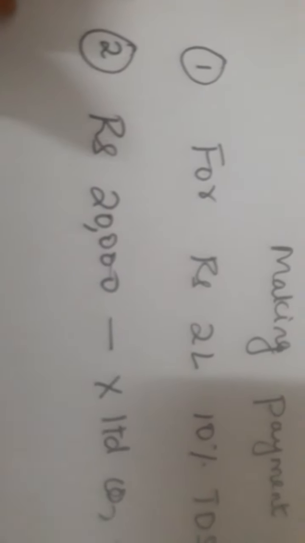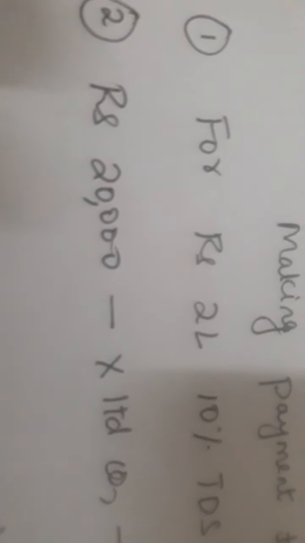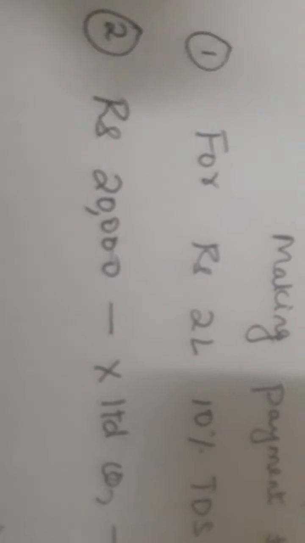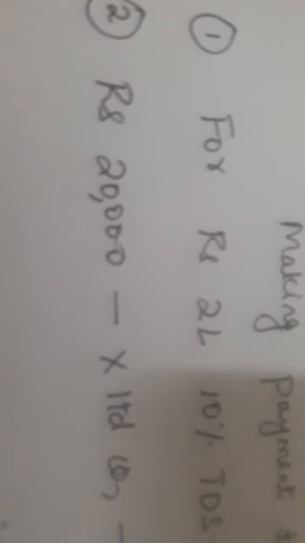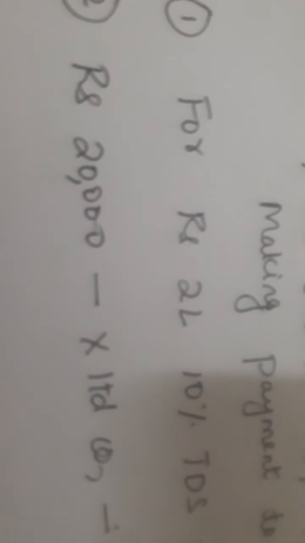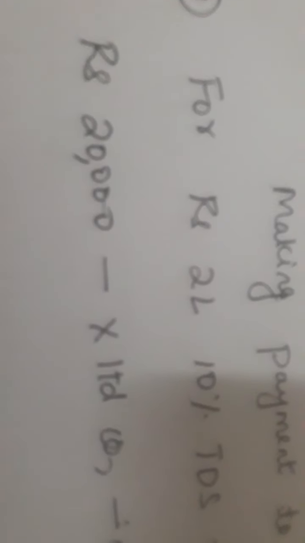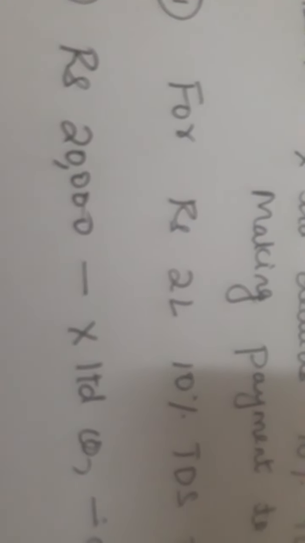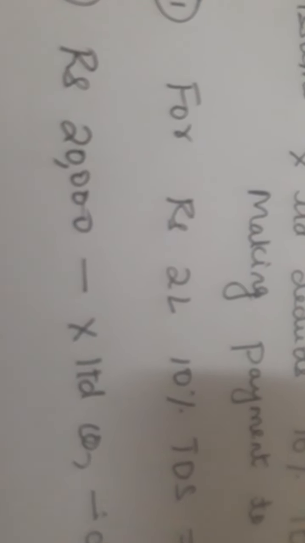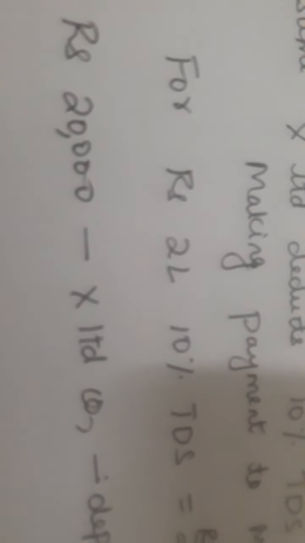Now we have to understand that X Limited has taken the money, 20,000. Does he deposit it immediately? No, he doesn't deposit, because there can be more than one transaction, it can be hundreds in a day for X Limited company. So he will not be depositing in the bank every day. The time limit given by the government is 1 month. Once a month he has to deposit into the bank. And that amount will be transferred to the income tax department and will go to the central government.